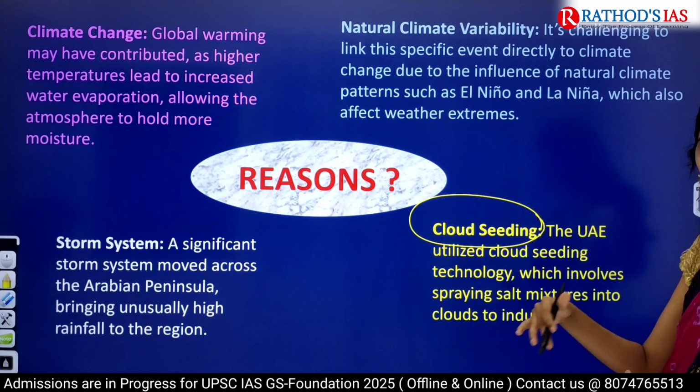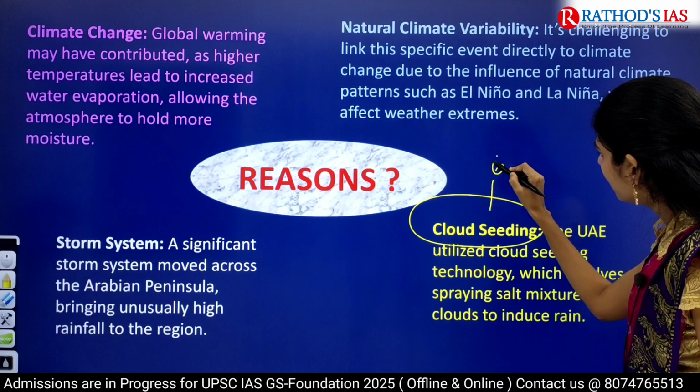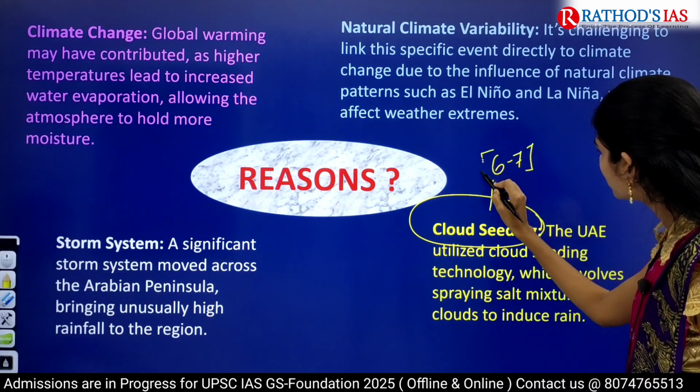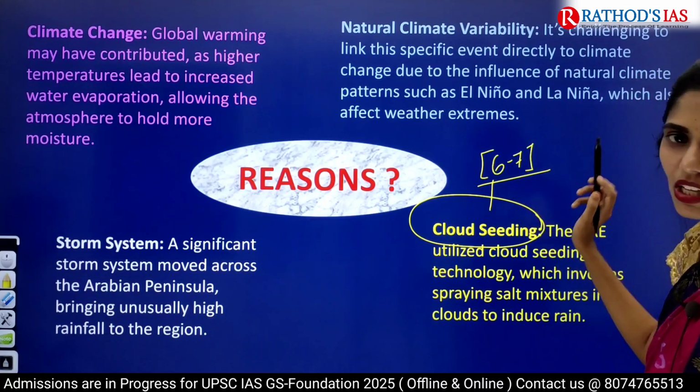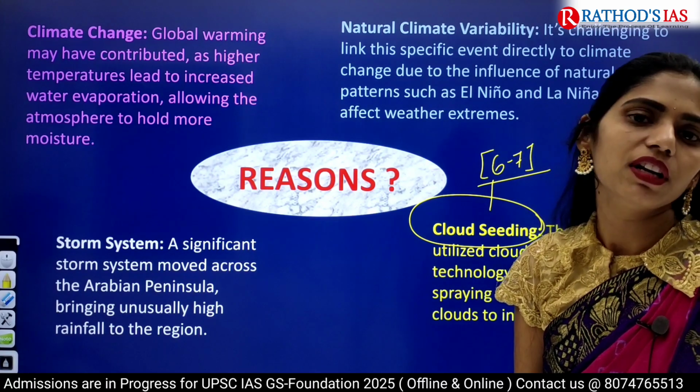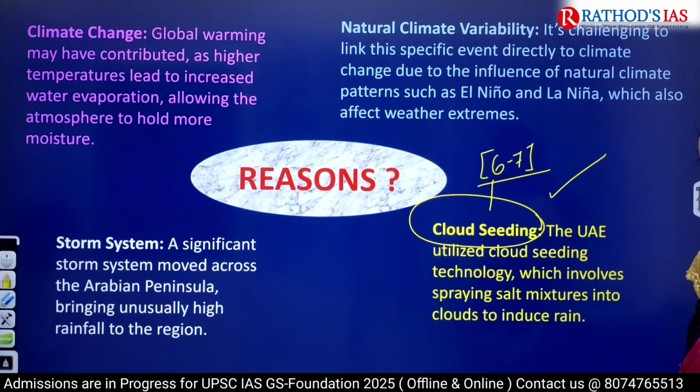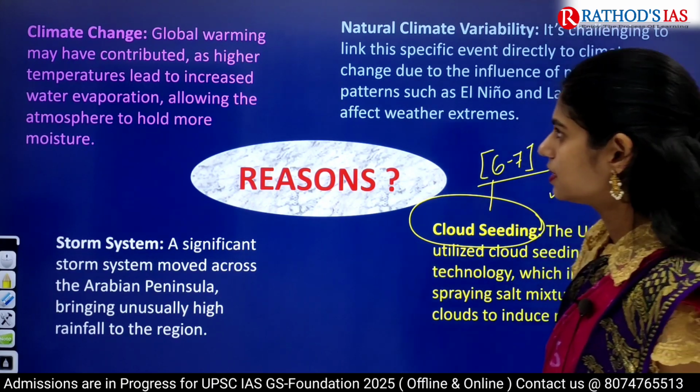So actually before this storm, they went for 6 to 7 episodes of this cloud seeding. So many experts are saying that because of these 6 to 7 episodes of cloud seeding, that led to heavy rains in UAE. Okay. And next one here is climate change.